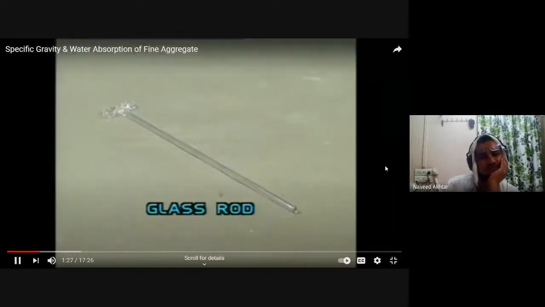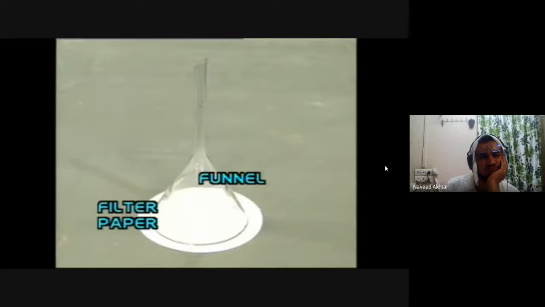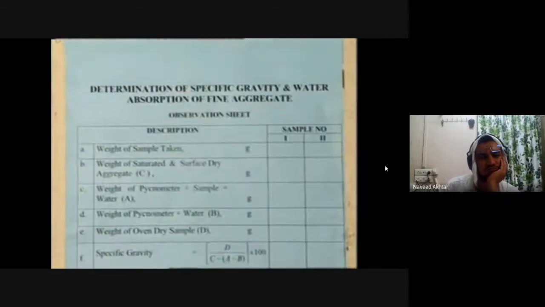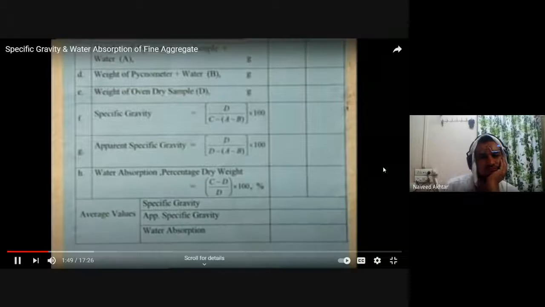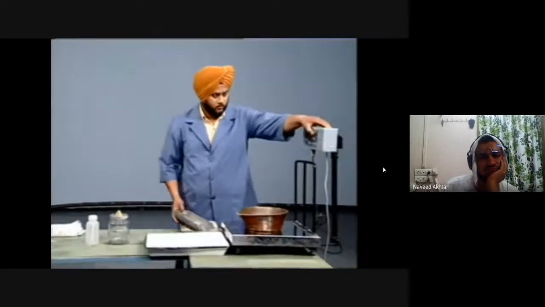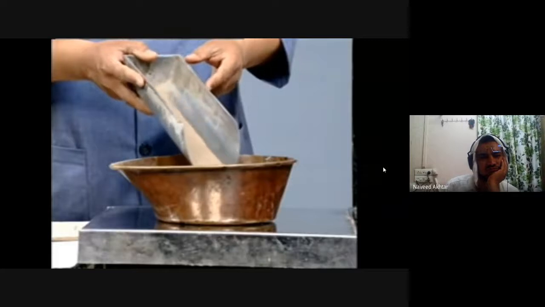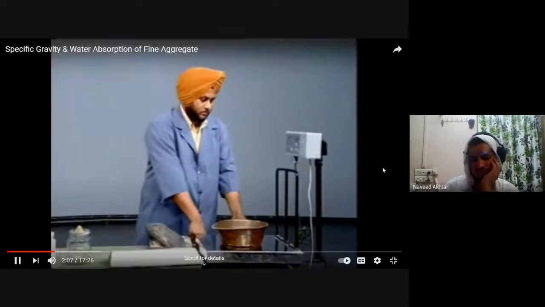These are all the apparatus. Take 500 gram of the sample, place it in the tray and cover it.